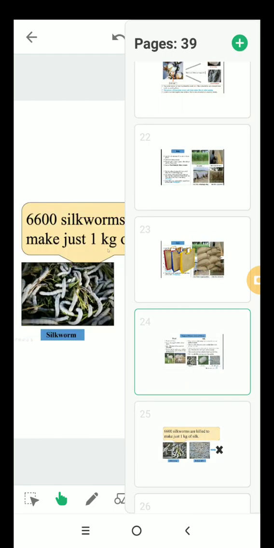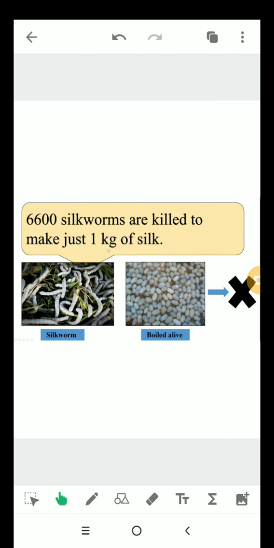Do you know that nearly 6,600 silkworms are killed to make just 1 kg of silk? Isn't it sad?